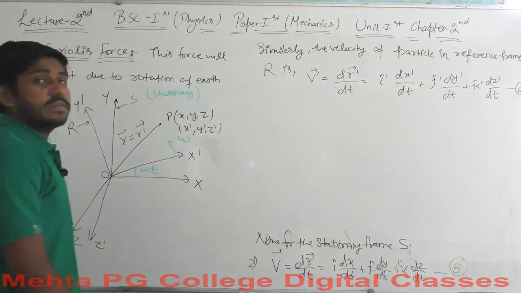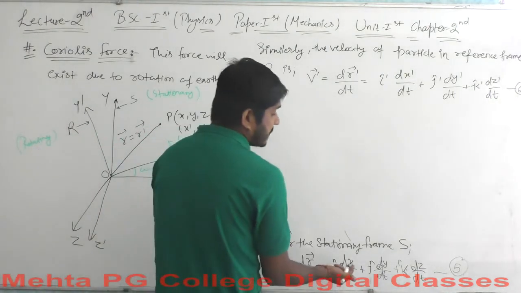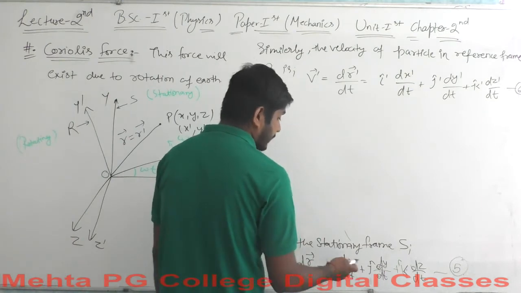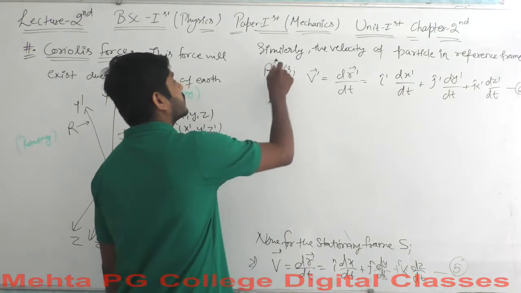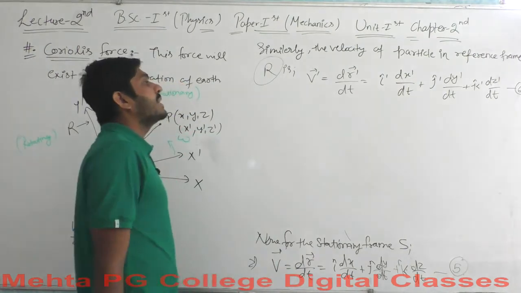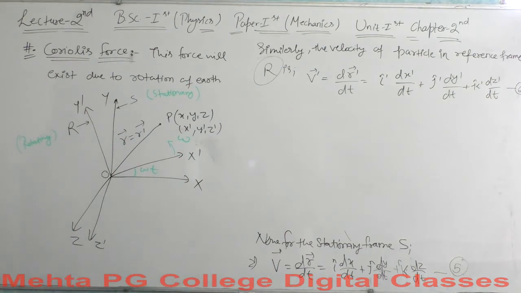We got equation 5 and equation 6, where equation 5 is the transformation of velocity for the frame S, and equation 6 gives the transformation of velocity for the rotating frame, the frame R.